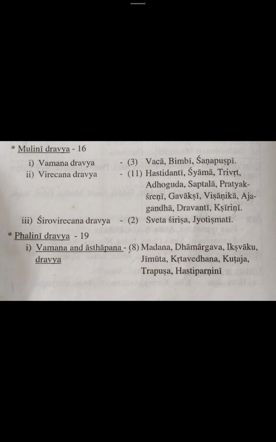So Moolini Dravya total 16 are there. Vamana Dravya 3 in number. Vacha, Bimbi, Shana, Pushpi. So these are the 3 moolas which is used for the Vamana Karma.